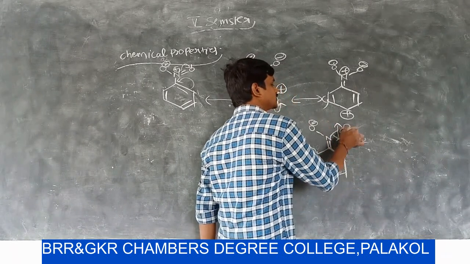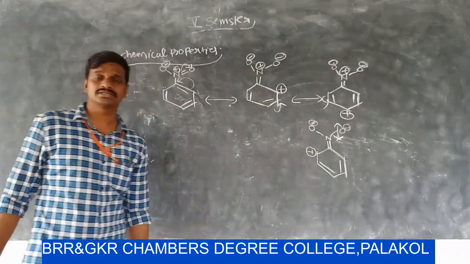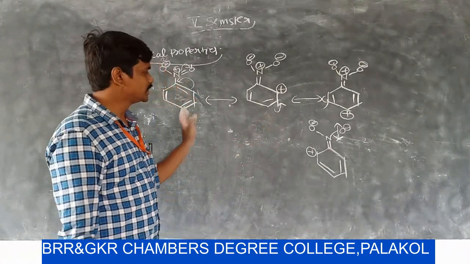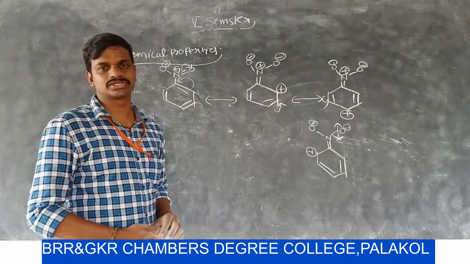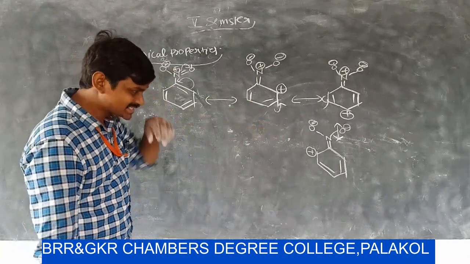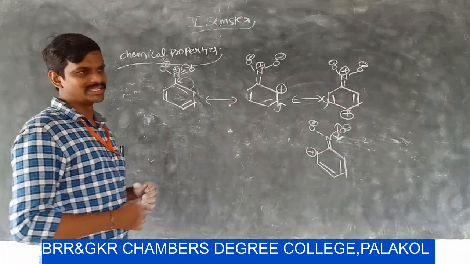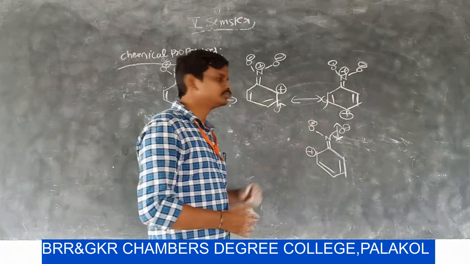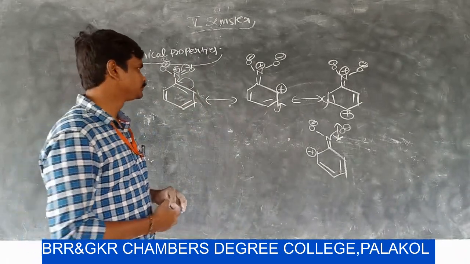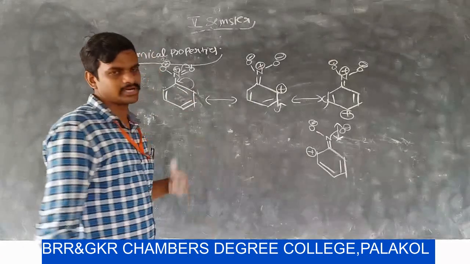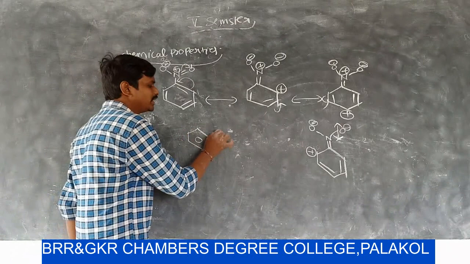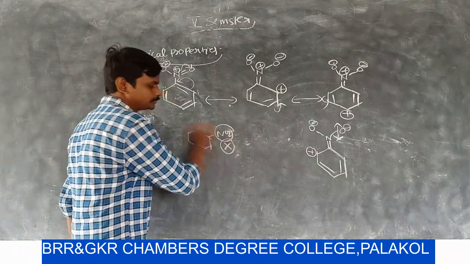In all the resonance structures, the positions of the atoms do not change, but the positions of the electrons are different. So these are all the resonating structures of nitrobenzene. By observing these resonance structures, we can explain many things. Let us see why it is inert, that means why the NO2 group is not replaced by another group.